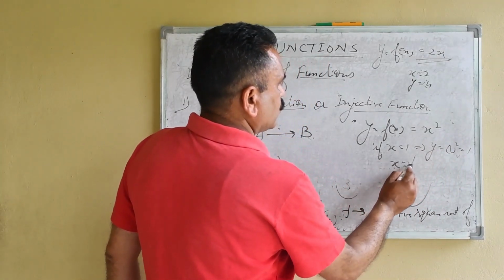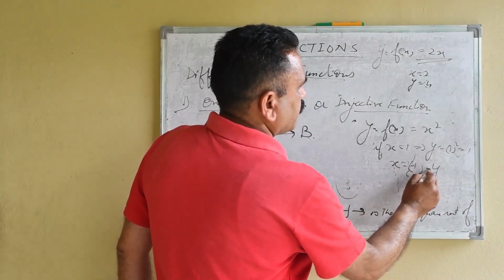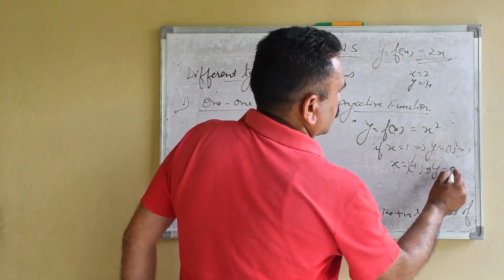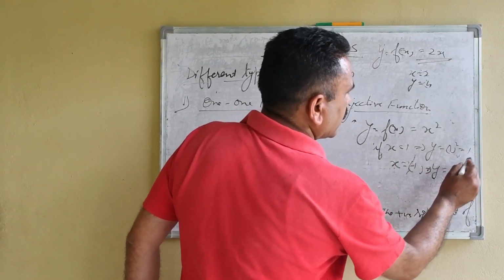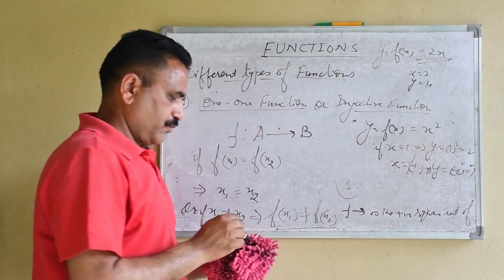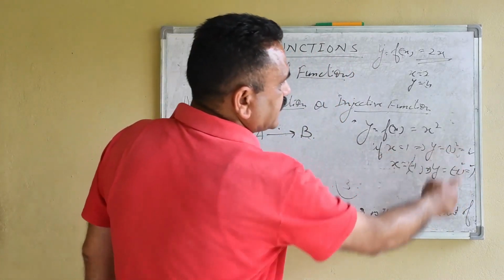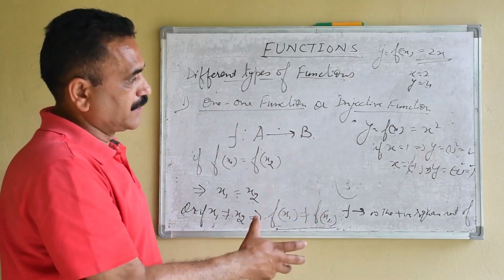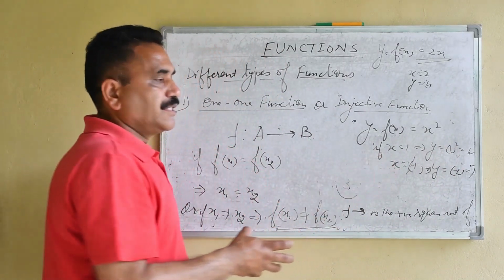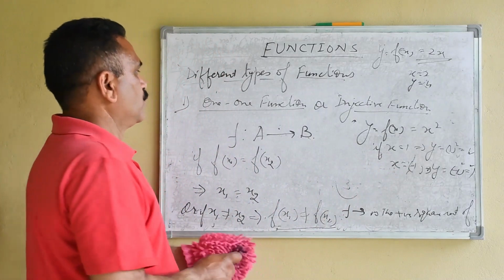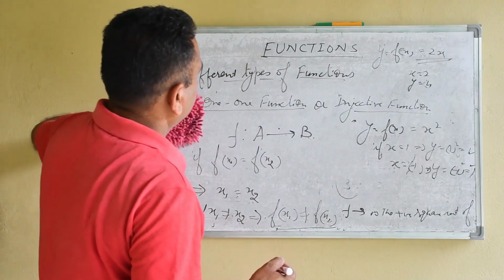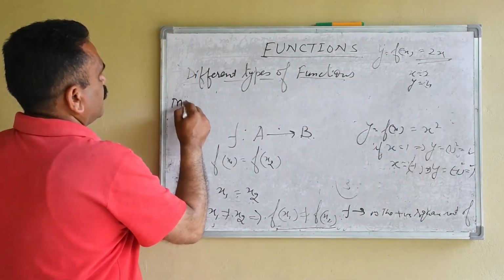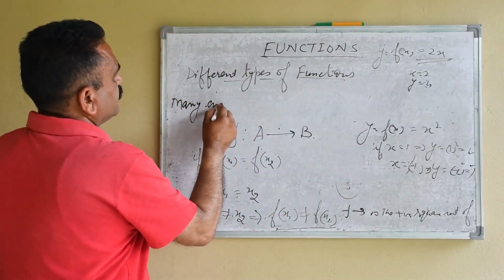If x is equal to -1, this implies -1 square is again 1. That means we have different values, but the images are the same. So this type of function is not one-one. This type of function is known as many-one. So you may write many-one function.